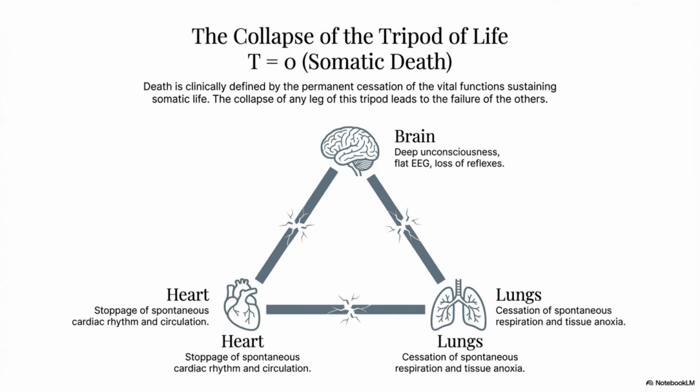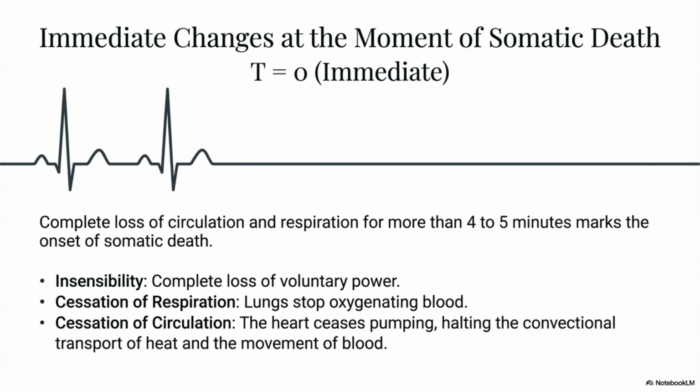This collapse involves the failure of the brain, leading to unconsciousness and loss of reflexes, the heart, causing a stoppage of circulation, and the lungs, resulting in cessation of respiration. At the moment of somatic death, immediate changes occur. These include complete loss of circulation and respiration for over 4 to 5 minutes, leading to the loss of voluntary power, cessation of oxygenation, and halting of blood movement and heat transport.